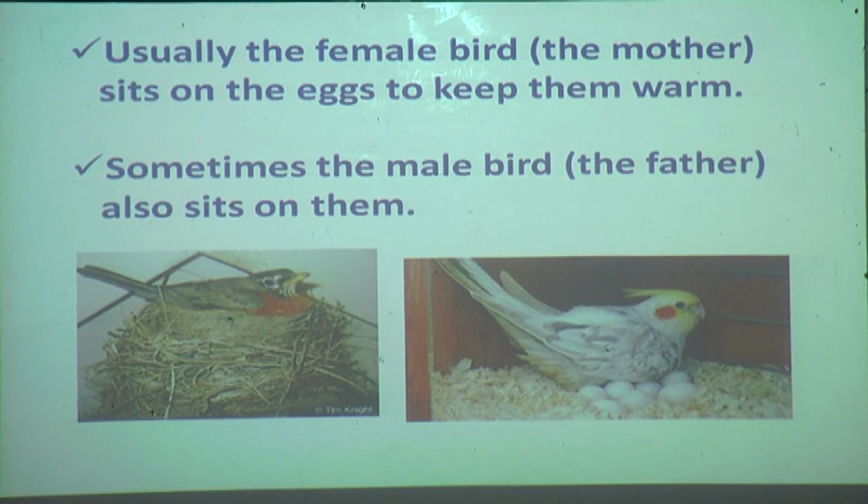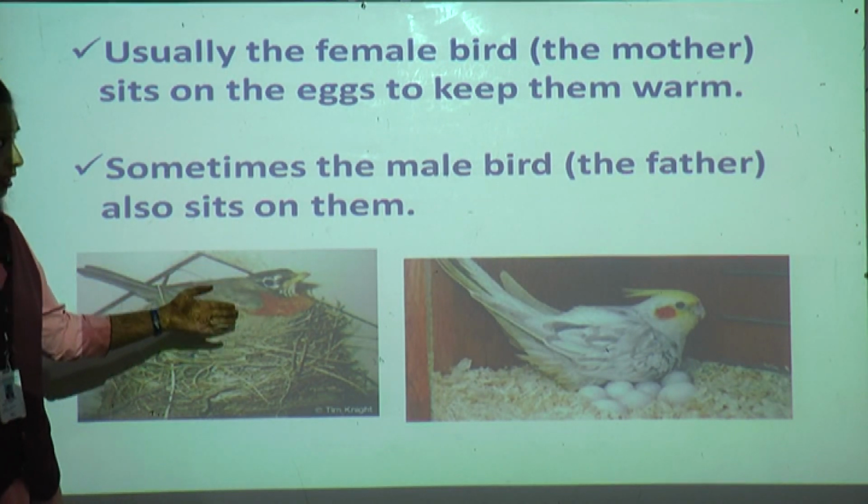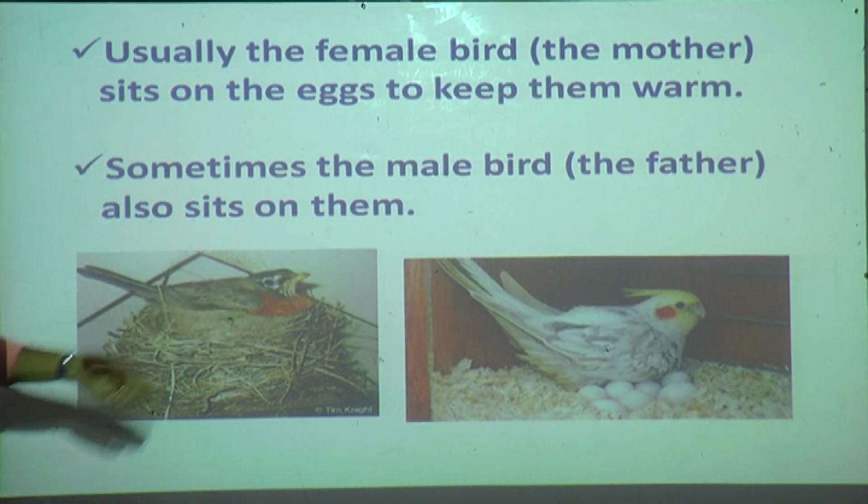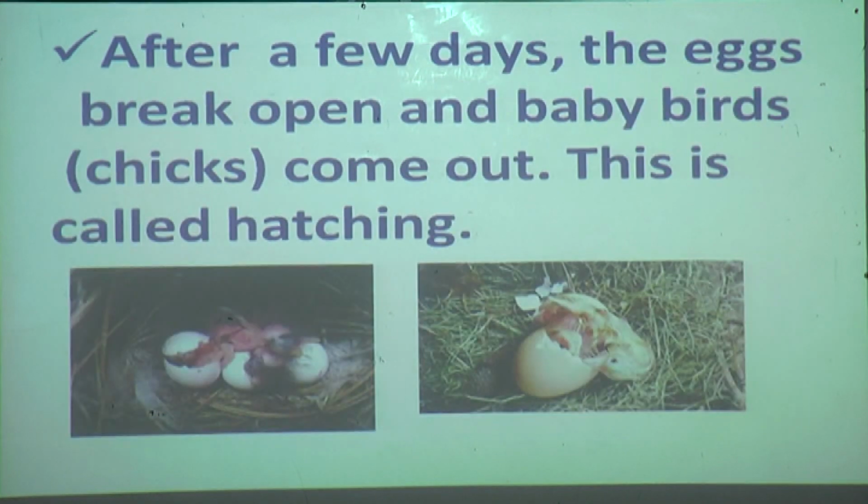Birds will not come out of the egg immediately. It takes some time, some duration. Till that time, what does the mother bird do? Mother bird and father bird, they will sit on the eggs. Understood? Yes. Then what happened after sitting so many days?